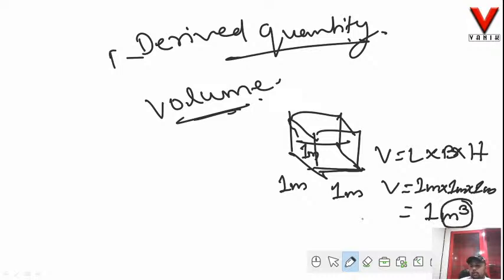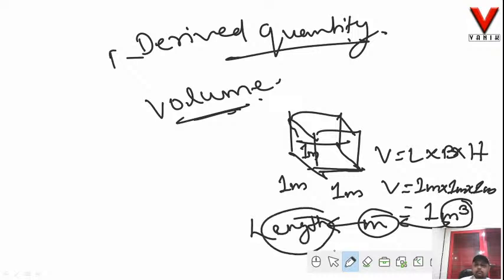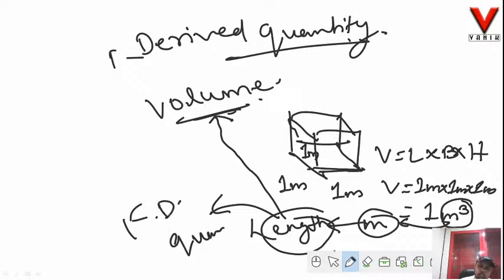As you can see, the SI unit of volume over here is meter cube, and meter cube is taken from meter. So meter is the SI unit of length. So that means I can say volume is a derived quantity of length. Here volume is a derived quantity and length is a fundamental quantity.